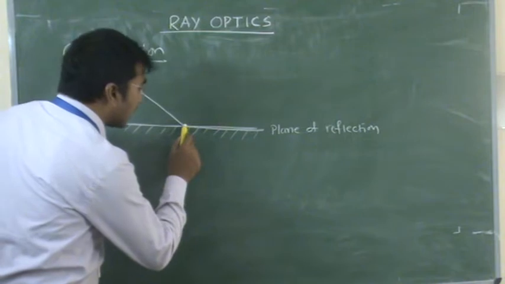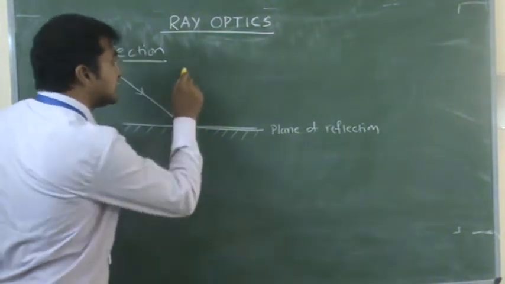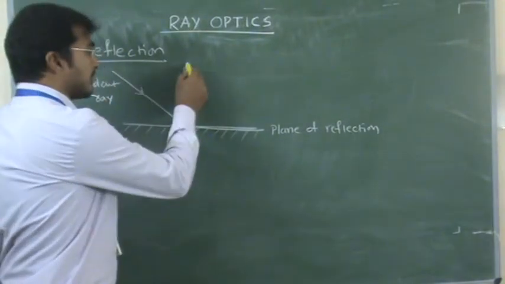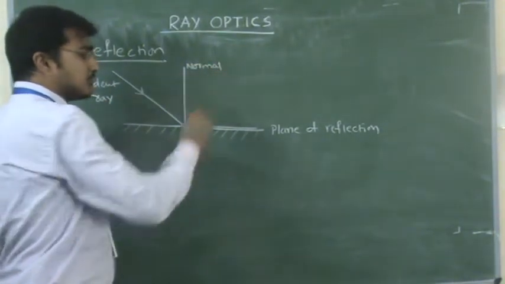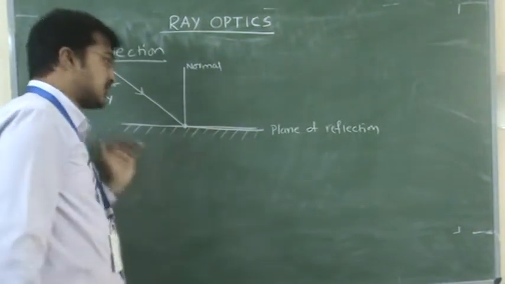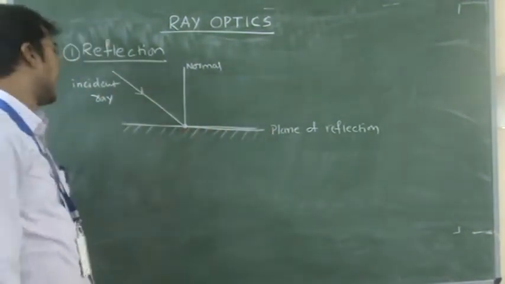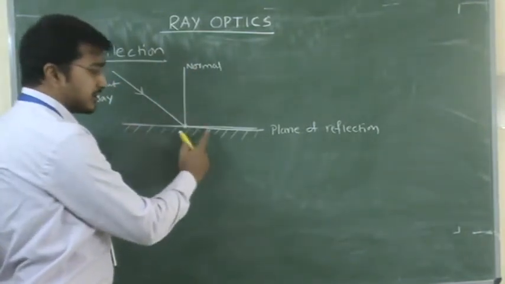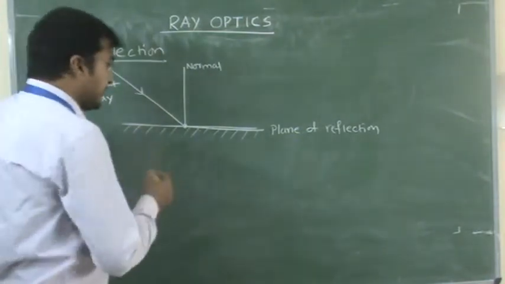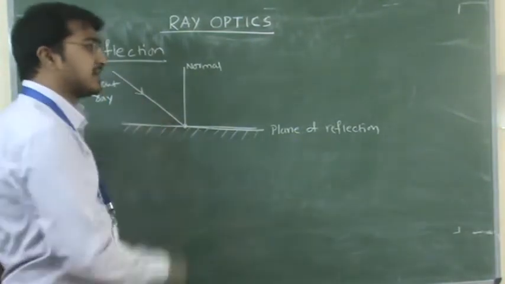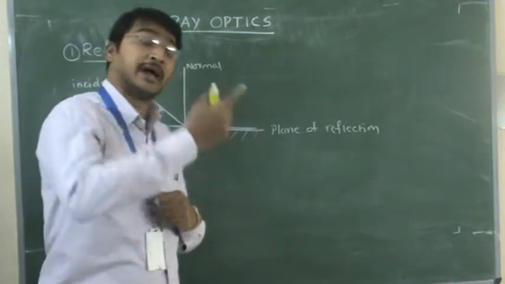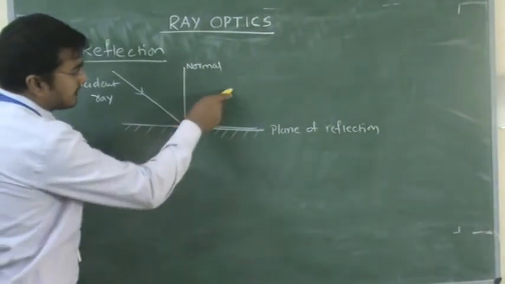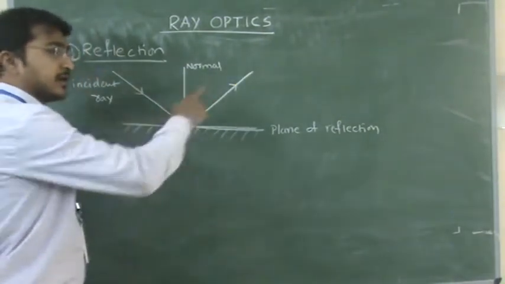If you draw a normal at this point of incident, it is called the normal to the plane of reflection or normal to the boundary. So this is the plane of reflection, the incident ray, and this is the normal to the boundary, which makes 90 degrees with the plane of reflection. Now when the light is incident on the reflecting surface, what happens? It is reflected back into the same medium.